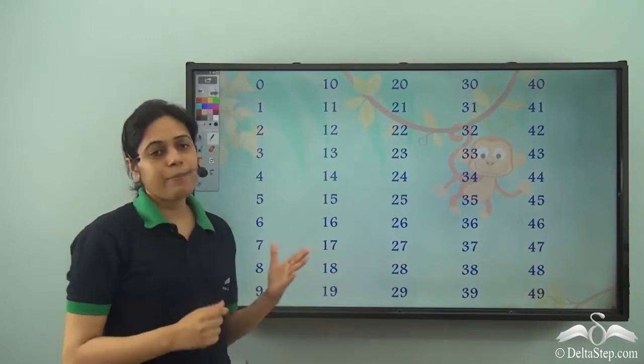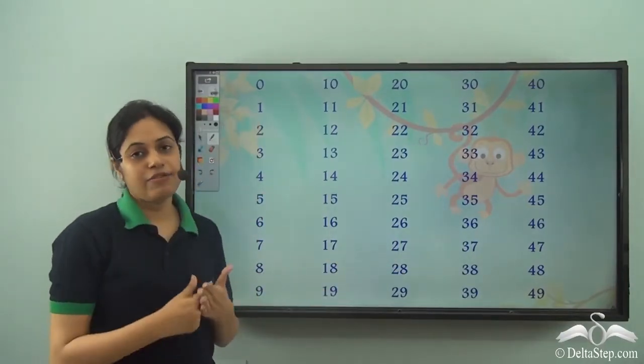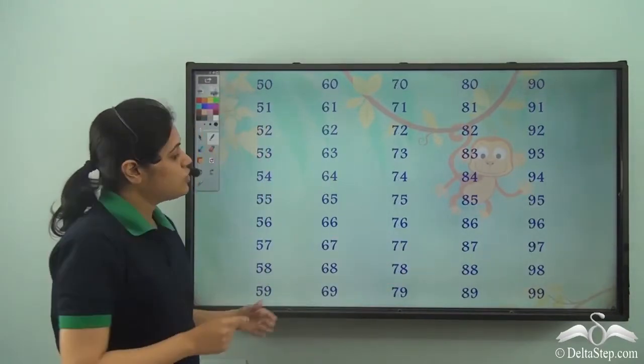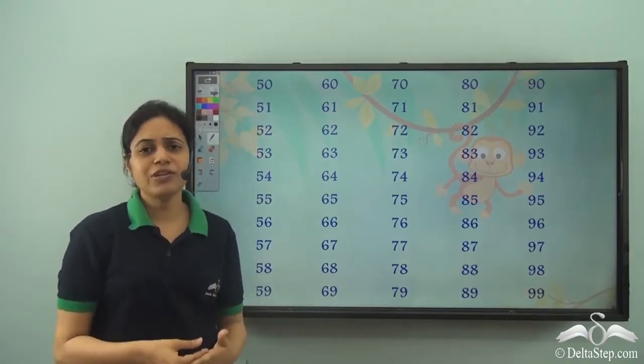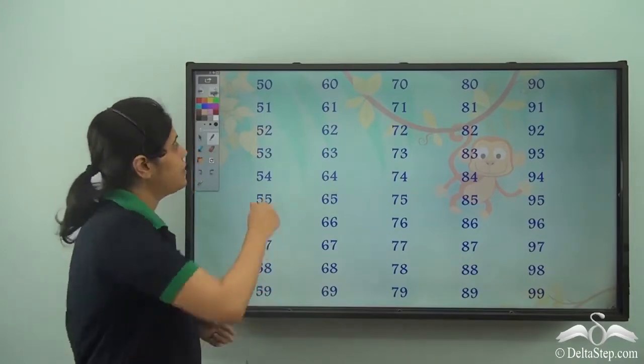Let us see. So these are all the numbers which Rohit had learned: from 0 to 9, the one digit numbers, and then from 10 to 99, all the two digit numbers. But what are these three digit numbers? What are these new numbers coming up?